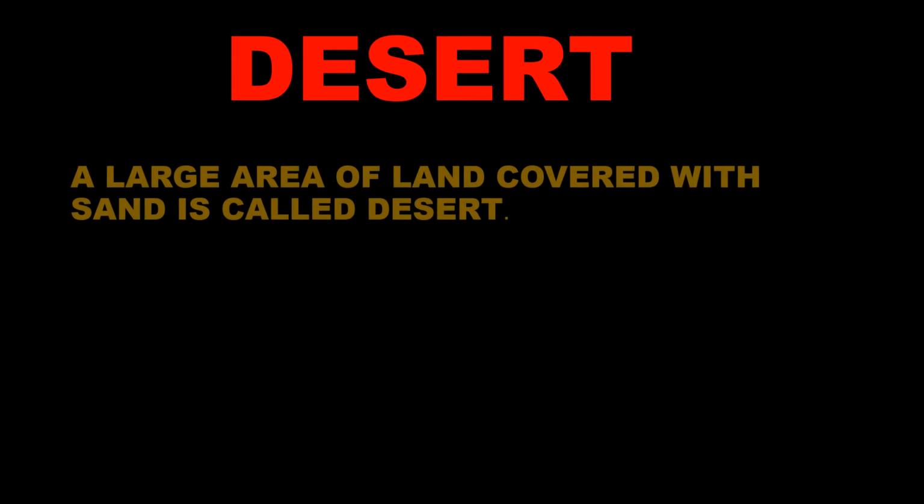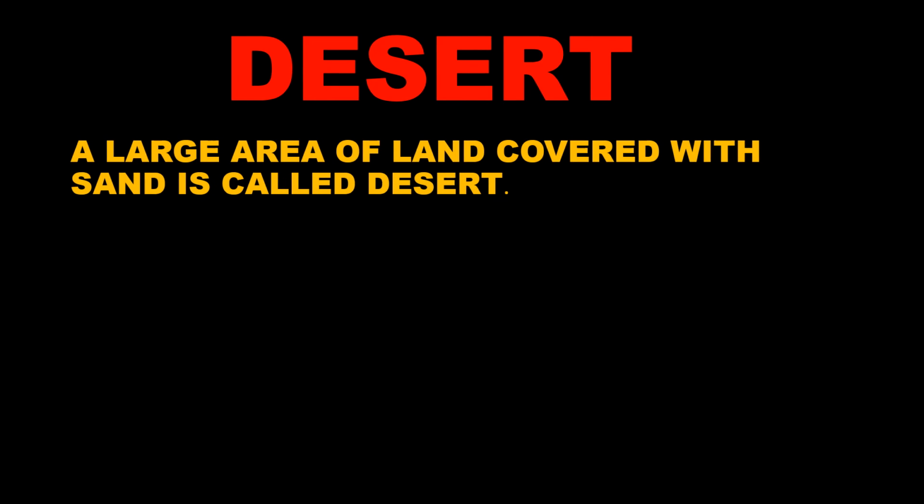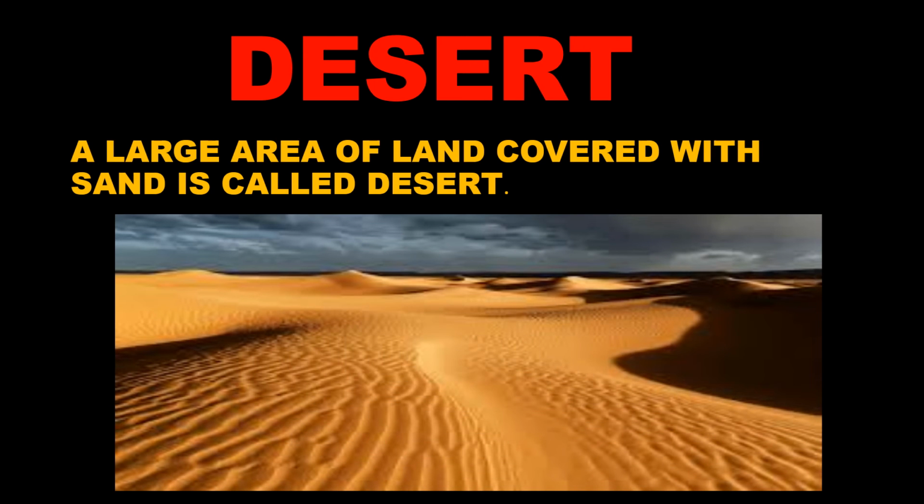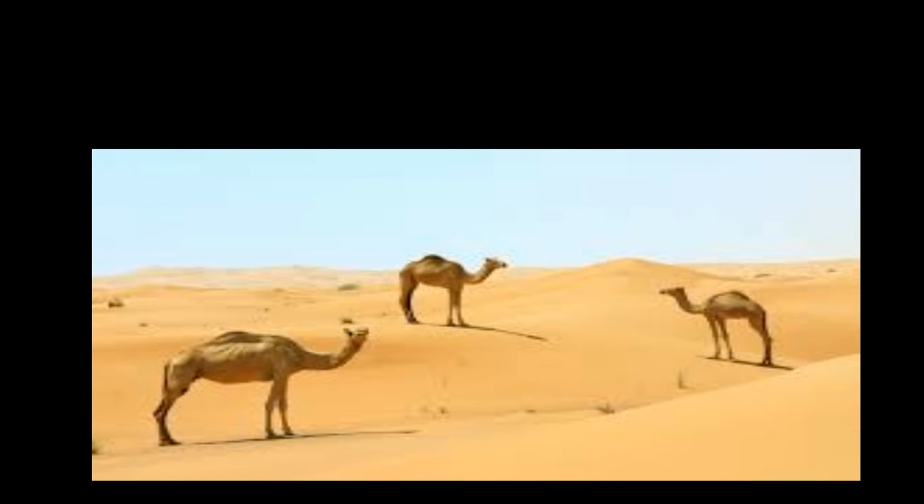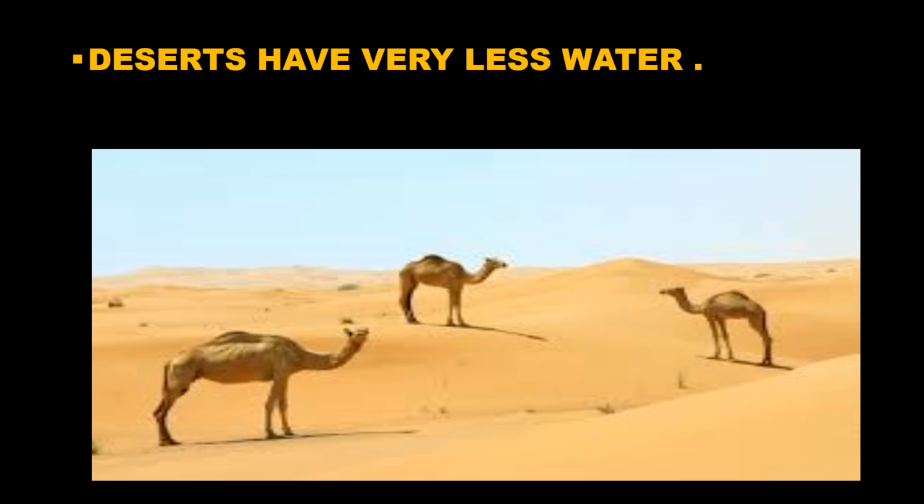Next is desert, which is the next landform. How will we pronounce it? Desert. So what is a desert? A large area of land covered with sand. Desert means the area which is covered with a large amount of sand. There is nothing in the desert, only sand. And children, in the desert there is very little water.